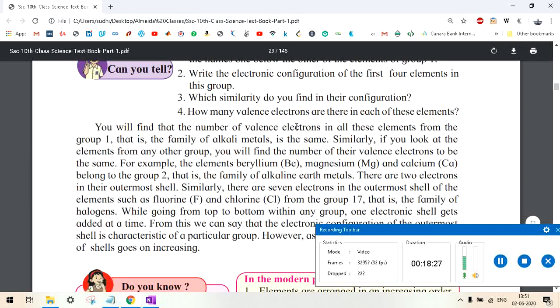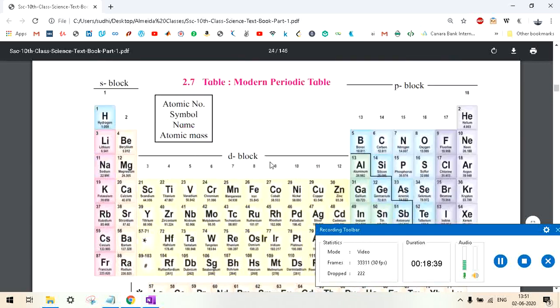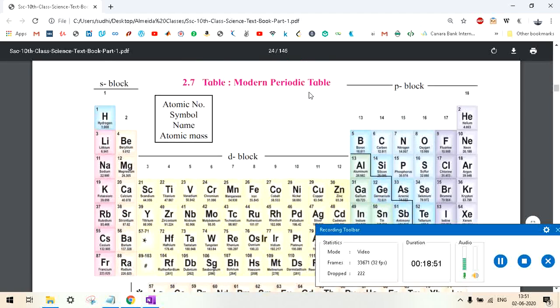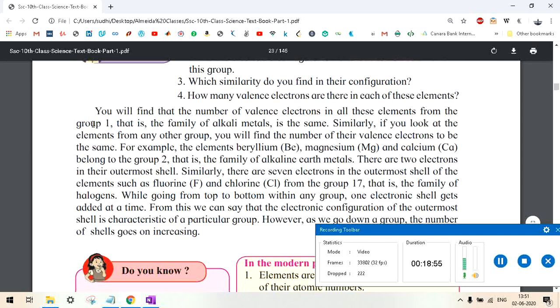Now let's come back to the point. We will find that the number of valence electrons in all these elements from group 1, that is the family of alkali metals, is the same. So what are the alkali metals? They said that group 1 is alkali metals. Group 1 means hydrogen, lithium, sodium, potassium, rubidium, cesium and francium are alkali metals. See, it is written there. Group 1, that is the family of alkali metals, has the same valence electrons.